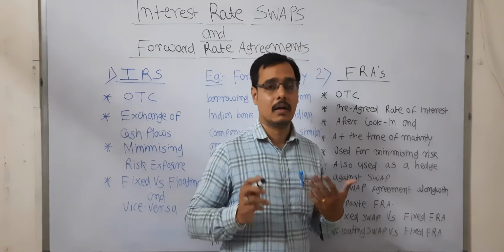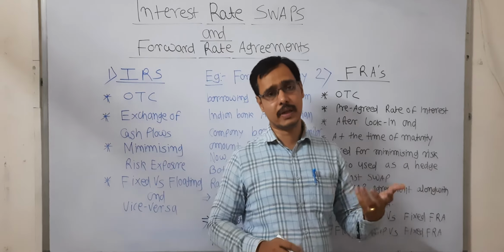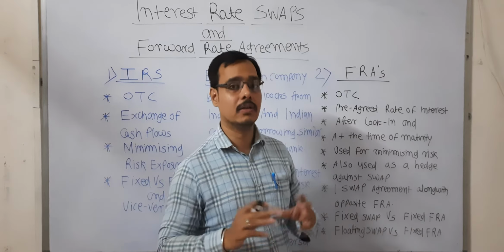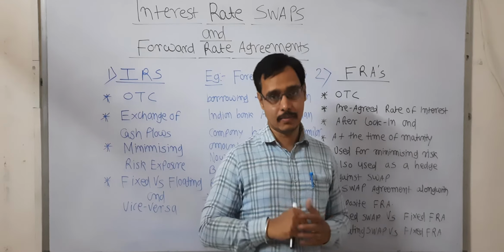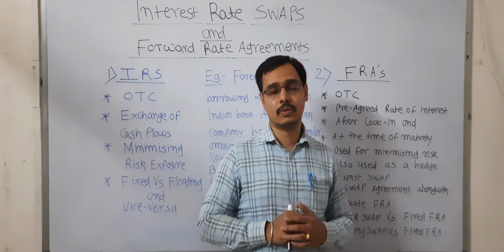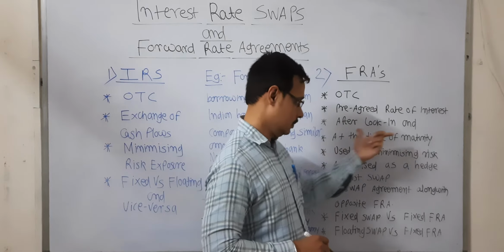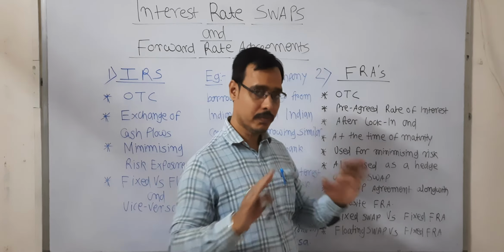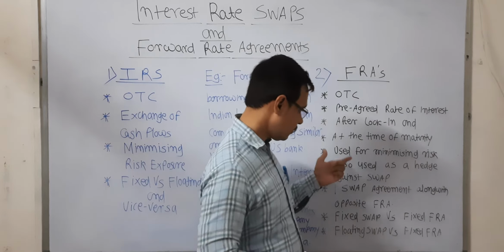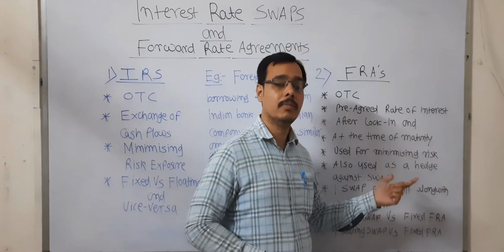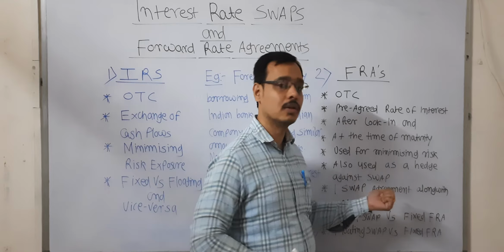Say you are entering into a contract for 2 years, and the exchange of cash flows will be after every 3 months. So every year you will have to pay interest 4 times. In 2 years you will have to pay 8 times. So at the time of maturity, the complete forward rate agreement will expire. These are also used for minimizing risk, as a hedge against swap.